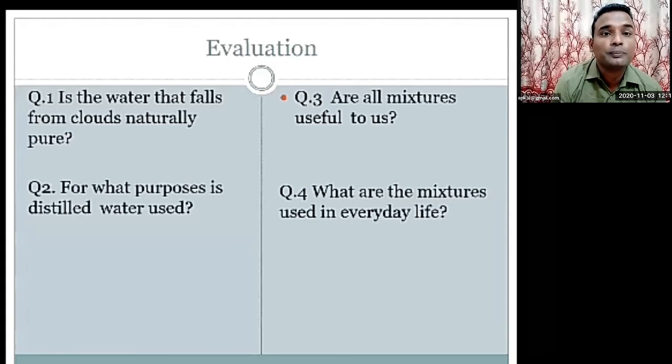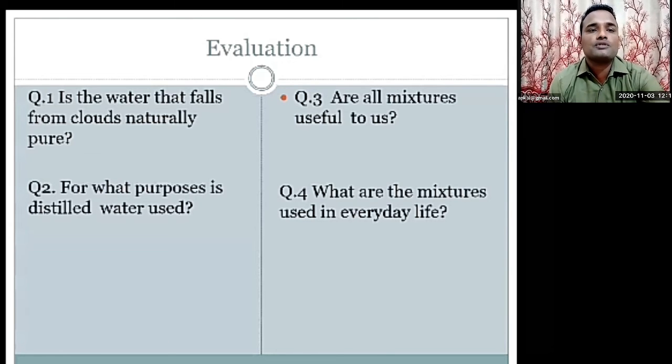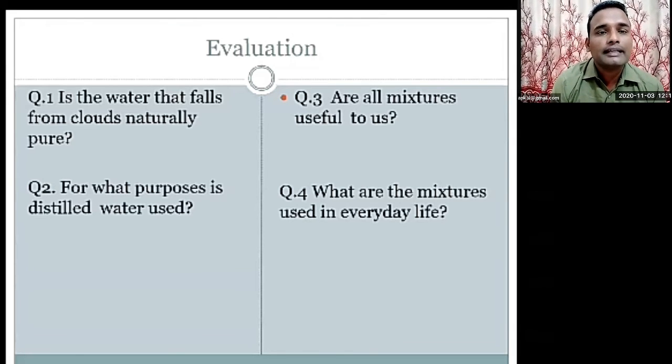Okay. Suppose you want to paint your house. Many times you have to make a different color, a different shade of the color. So that is one type of mixture. Every day in daily life we are using some mixtures. Okay, next slide, sir.